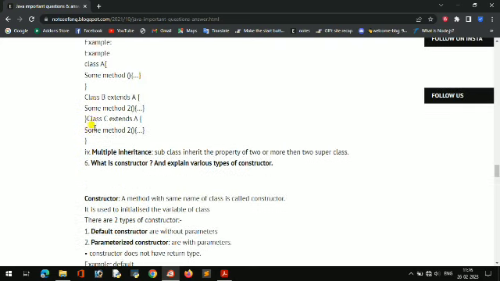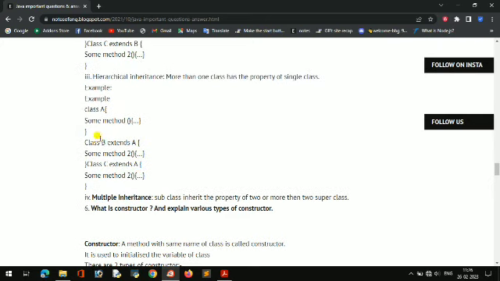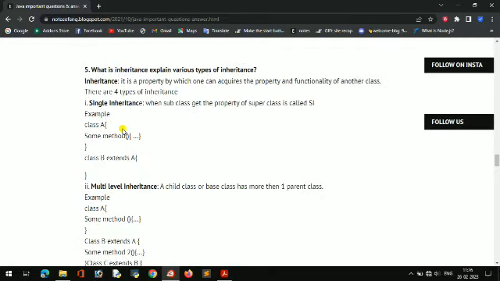And multiple inheritance is not supported by Java. In multiple inheritance, a subclass inherits the property of two or more superclasses. That is not supported by Java, but the concept exists. Like at a time you can't get both. If class C wants the property of B and A, and B has not extended class A, then it can't get it. So we can't write class C extends A, B. It is not allowed in Java.